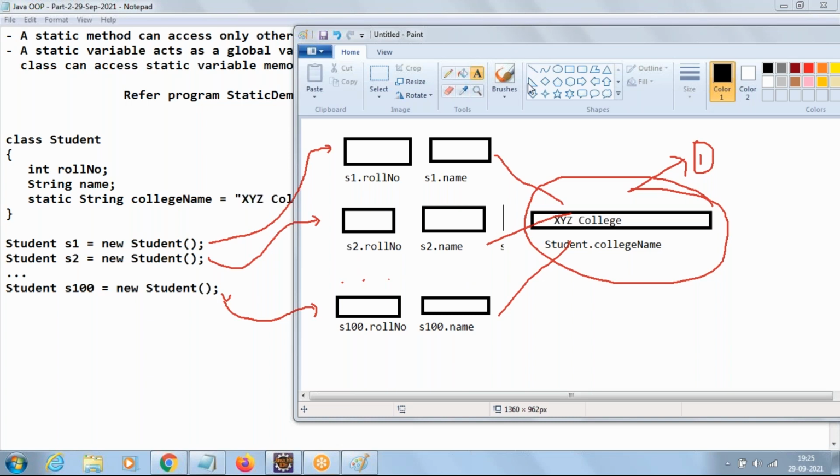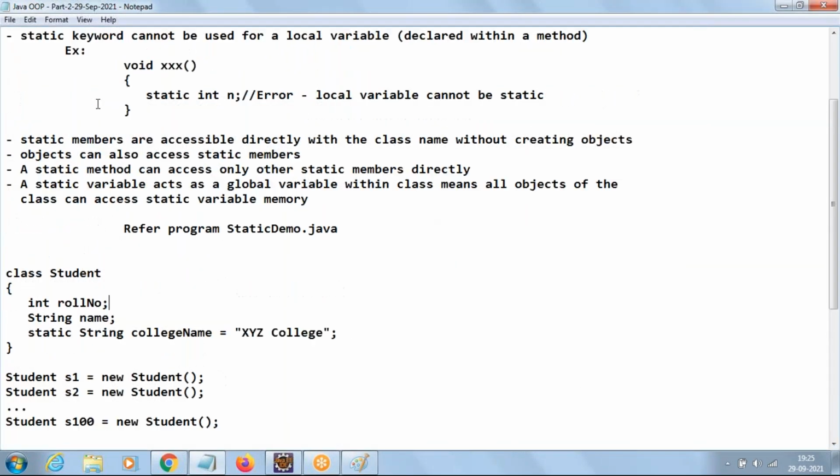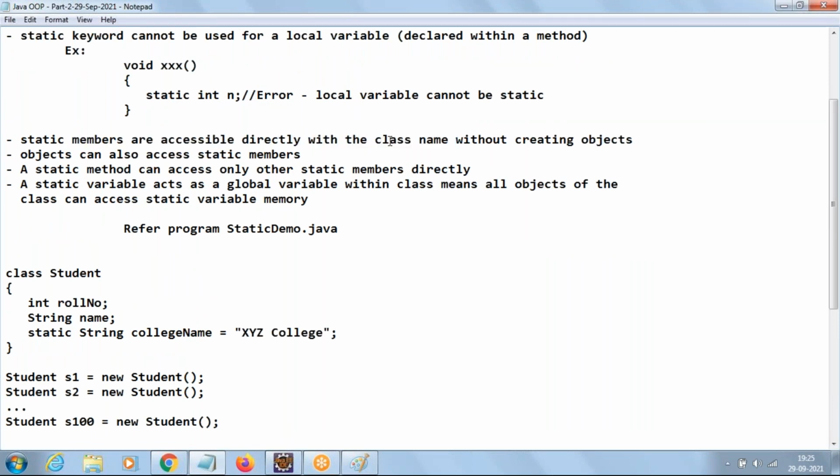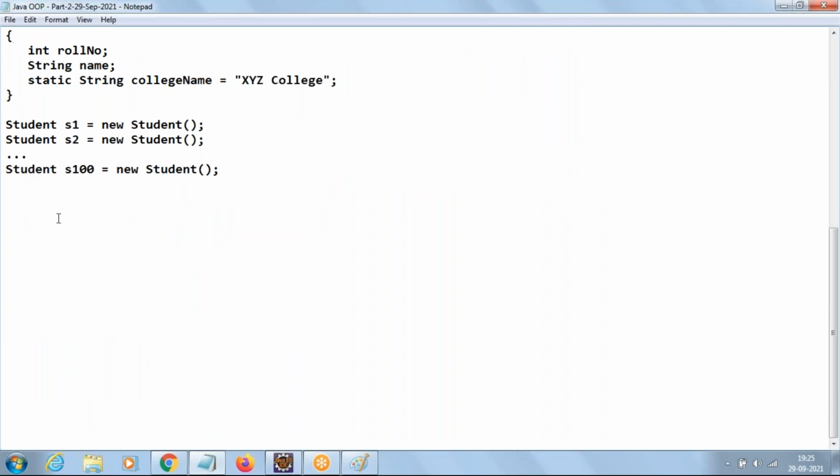Then one more use, I said, static members are accessible directly with the class name. We can access them directly with the class name, in cases where I want to use my class name to access the members. One more good example: whenever you want to display messages onto the screen, what do we use? System.out.println, right? Now how does the System class look? Class System contains a data member out, which I already explained at the beginning, and it is of type PrintStream.